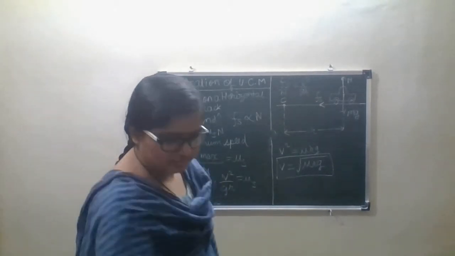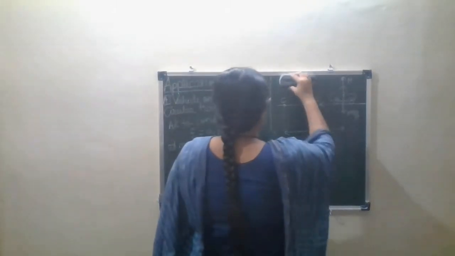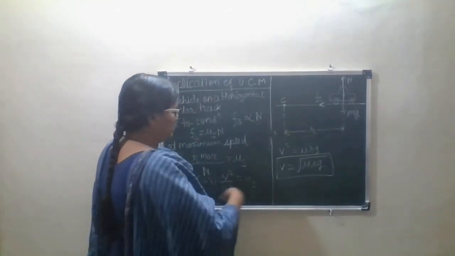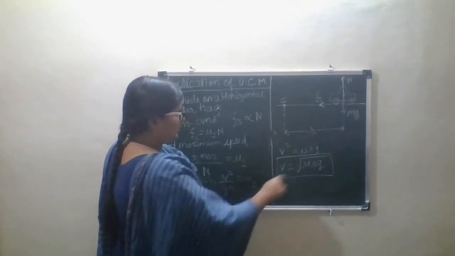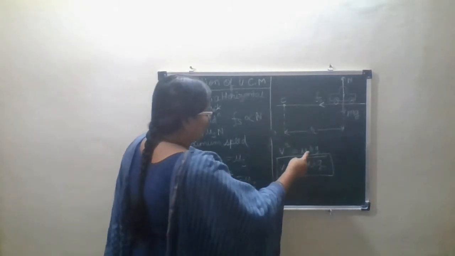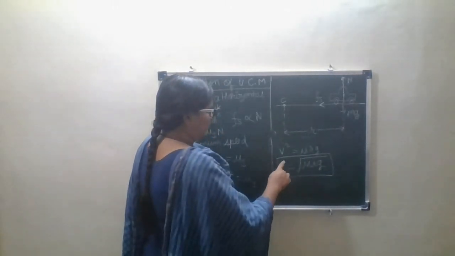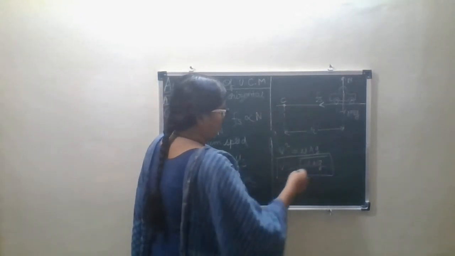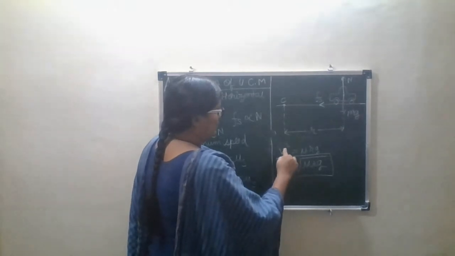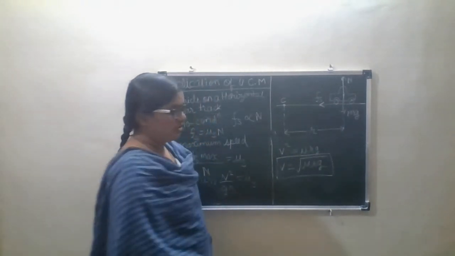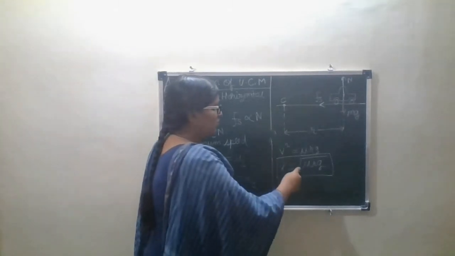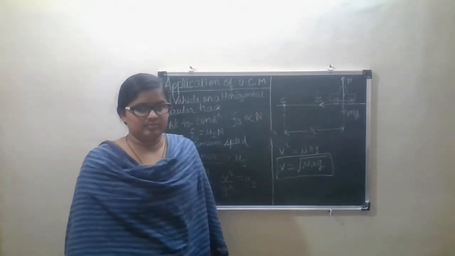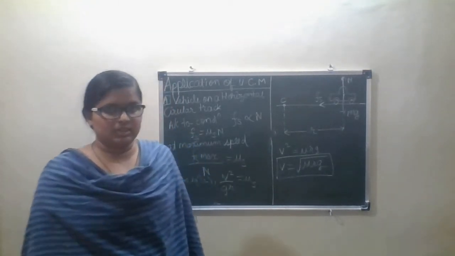Then what we will get, taking this v square on this side, this g r on this side, and mu as it is, v square is equal to mu into g r, then v is equal to the square root of mu into r g. Now the next application we will see.